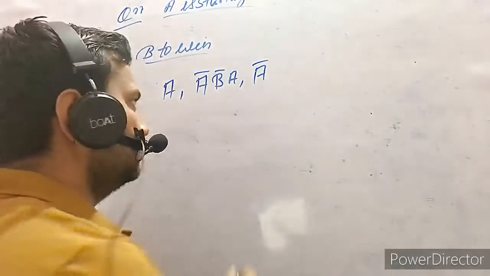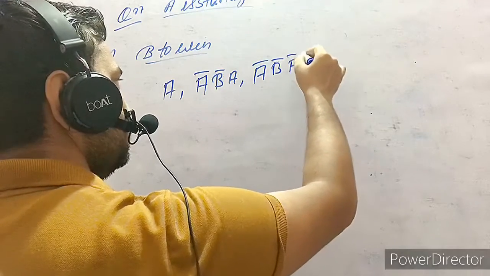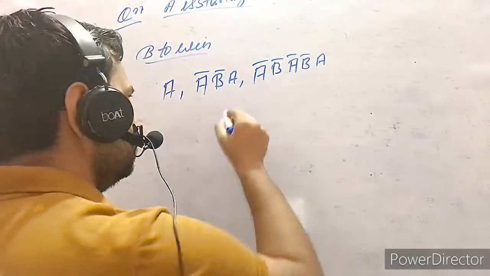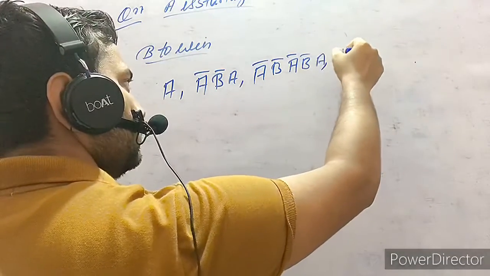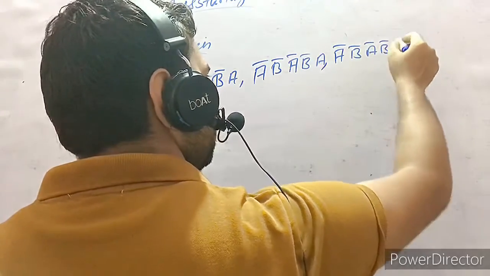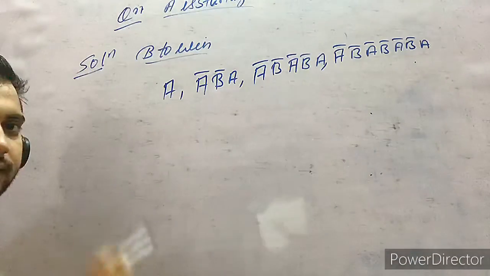Lost means what? He got a tail, B got a tail, A got a tail, B got a tail, then finally A got a head. This is also a possibility. Similarly, A tail, B tail, A tail, B tail, A tail, B tail and A head. So many cases are there.